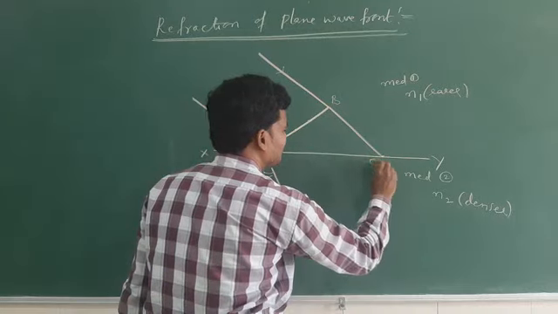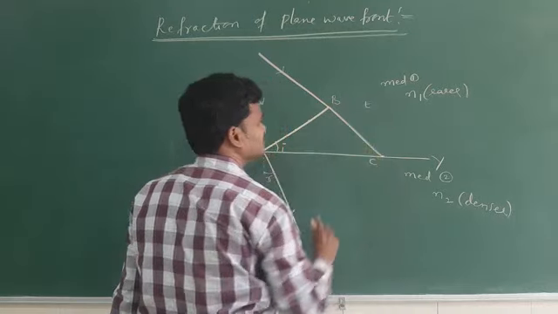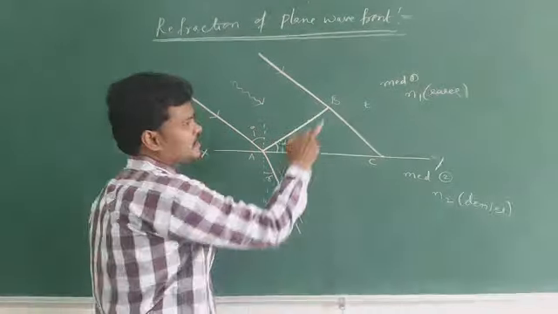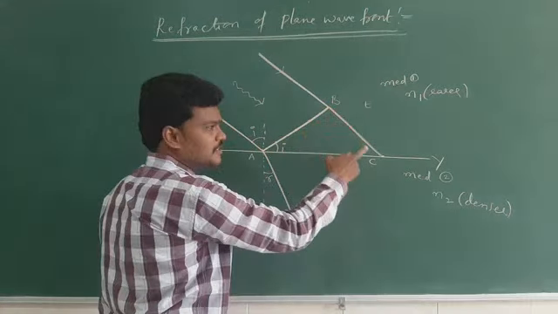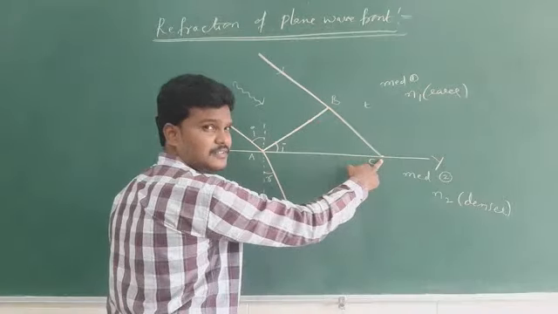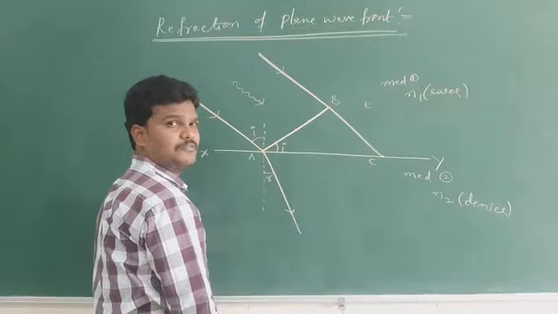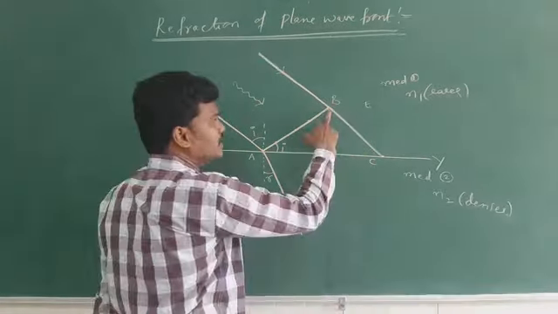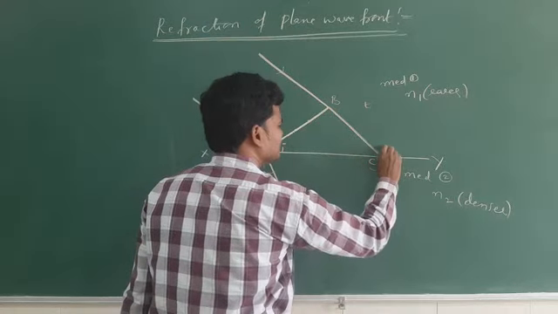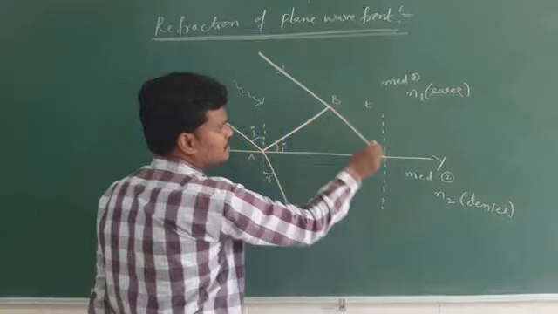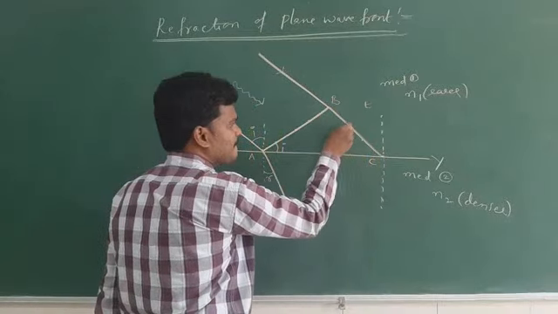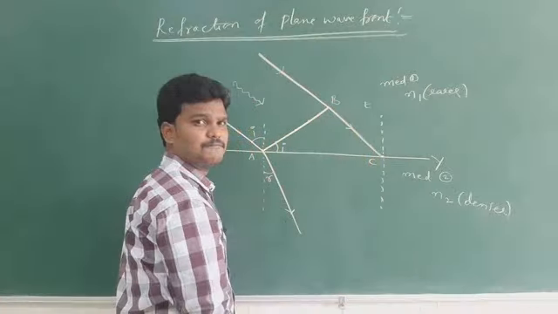Are you following? After t seconds the particle at B strikes C. What is the distance travelled, BC? V t, velocity of light into time.